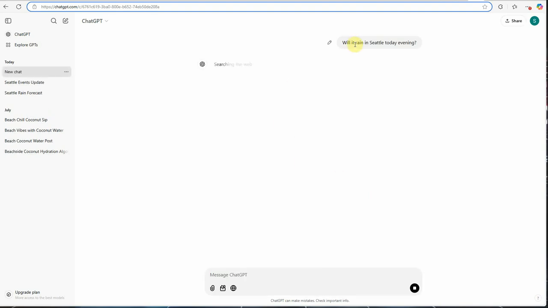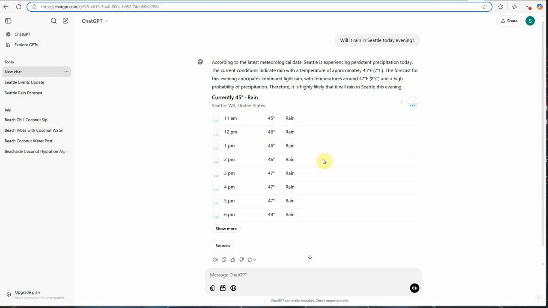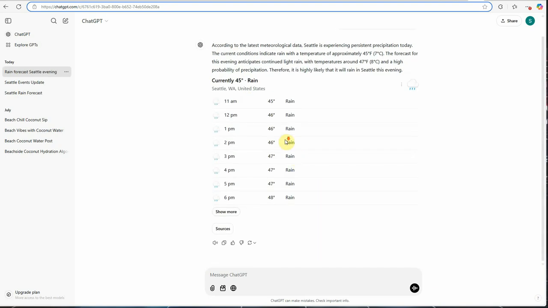So now I asked, will it rain in Seattle today evening? And here you can see it was showing searching the web, and these are the timings, because right now it is 10:42 a.m. in Seattle, and these are the rain timings or the temperature, whether it will rain or not. So you can see how nicely it grabbed the data, and this is perfectly all right. Now let me quickly show you one more thing.